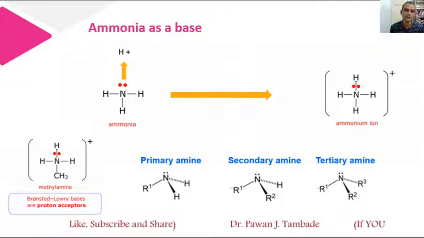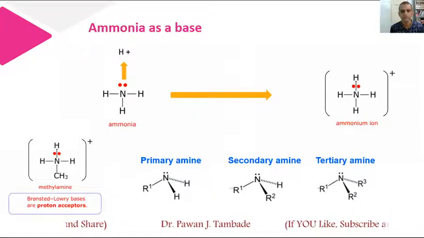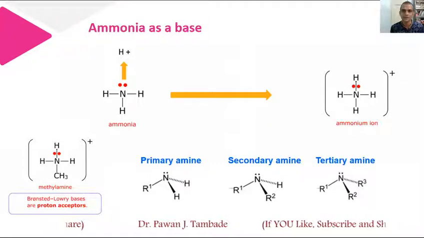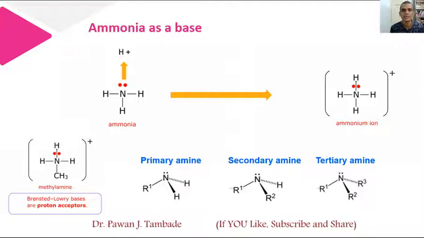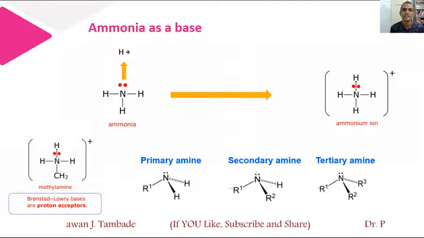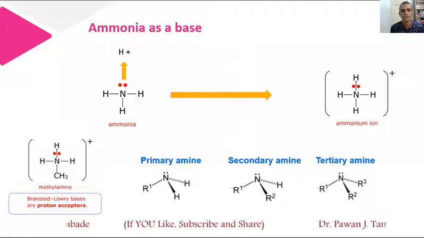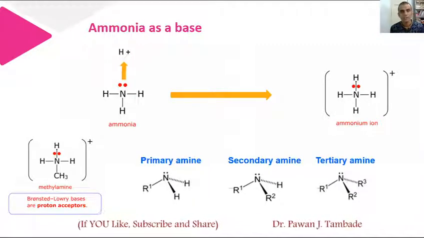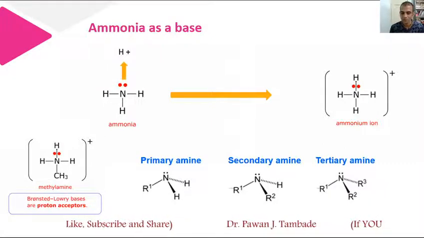So what is important? The factors which enhance the electron donating tendency of primary, secondary or tertiary amines will be responsible for an increase in basicity, and the factors which decrease the tendency of nitrogen to donate a lone pair of electrons in primary, secondary or tertiary amines will lead to a decrease in basicity of those amines. So we will see those factors.